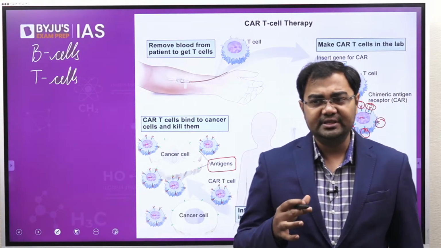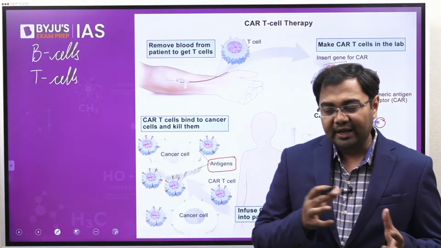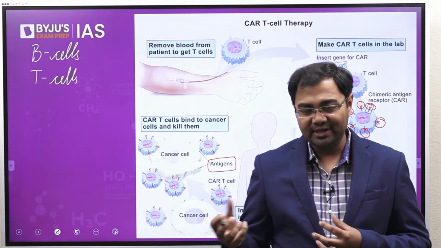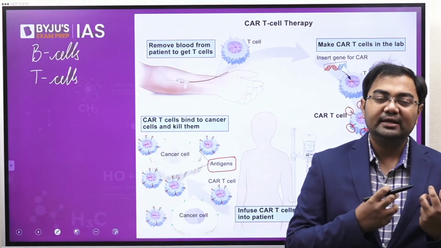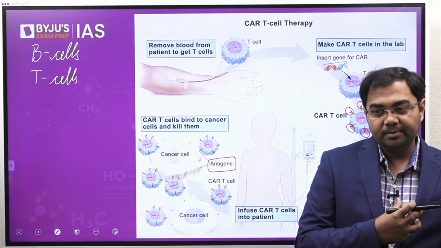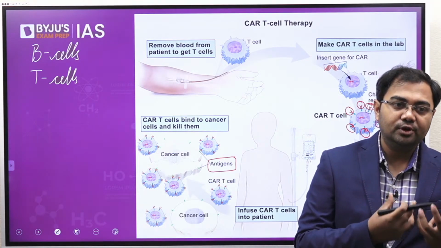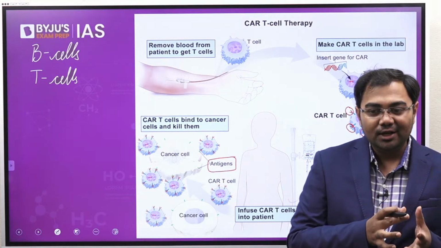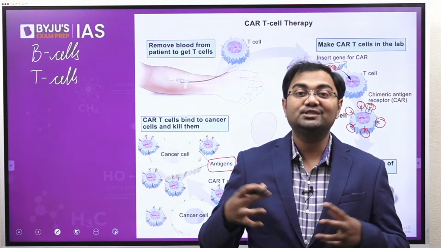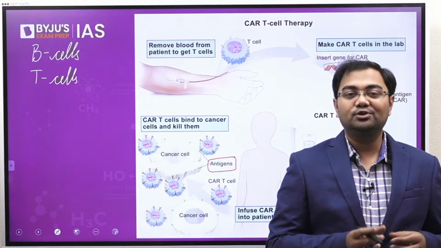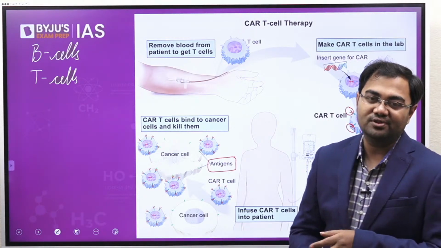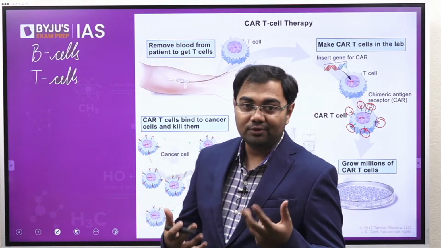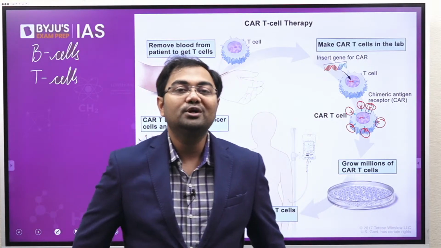Just remember this, that in general when we look at the pair of antigens and antibodies, antigens act like locks and antibodies are the keys, or you can say antibodies are a part of the unsolved puzzle and they would fit into the puzzle and be able to solve it.